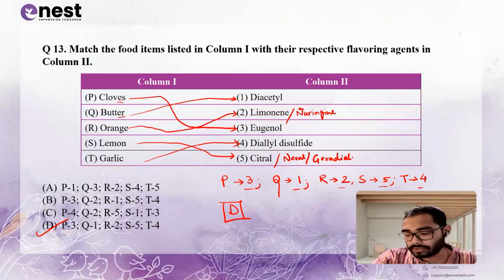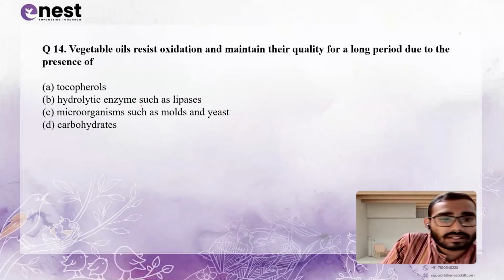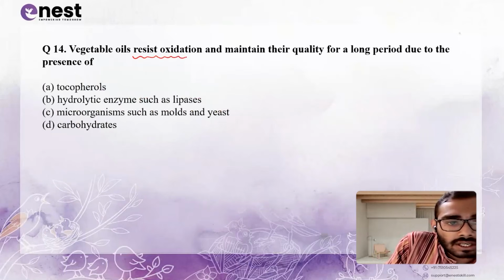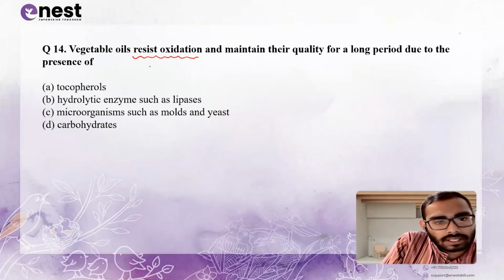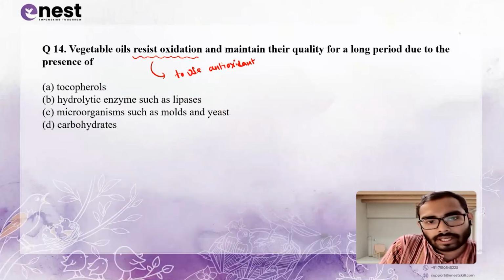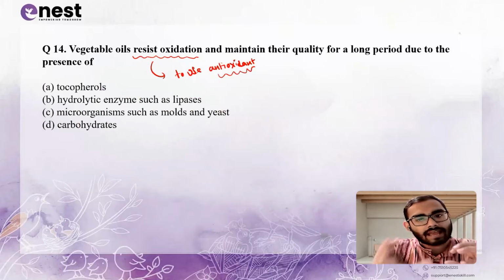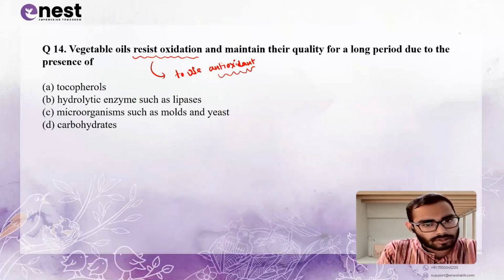Now, moving forward to the next question. The next question is, in vegetable oil, resist oxidation. This is the line, that is the catch. How can we resist oxidation? To use antioxidant. Okay, and what does antioxidant mean? Which can scavenge the free radical and prevent the oxidation.